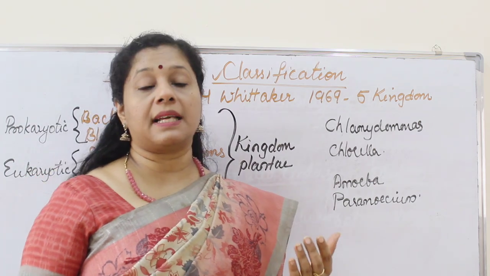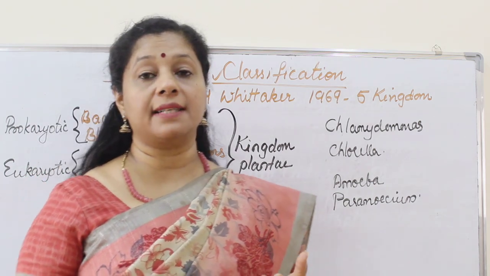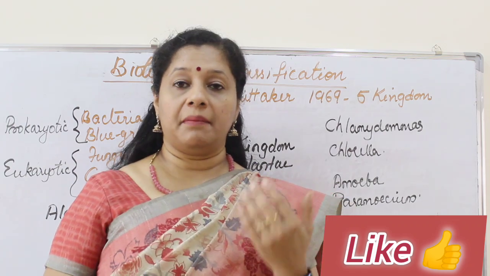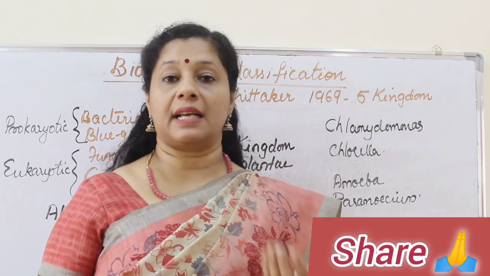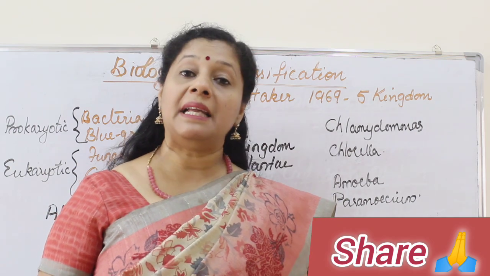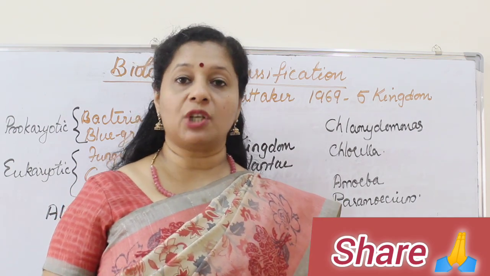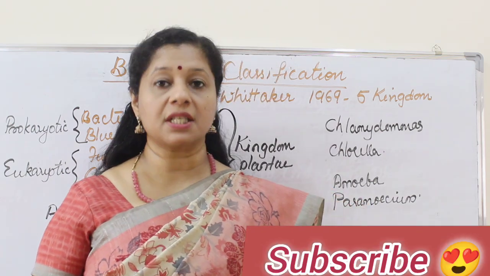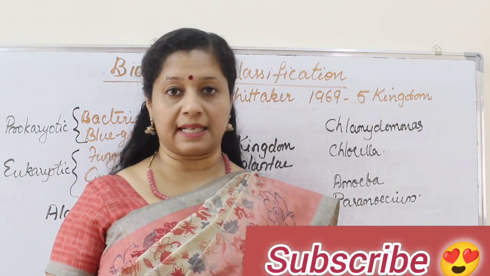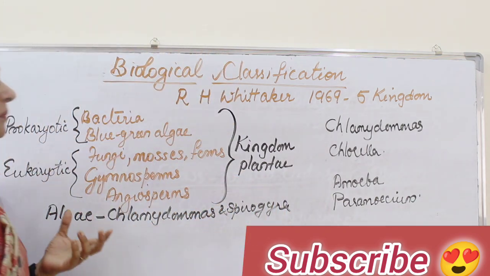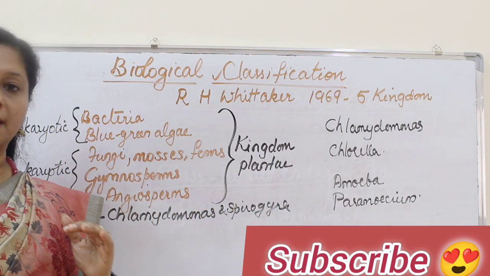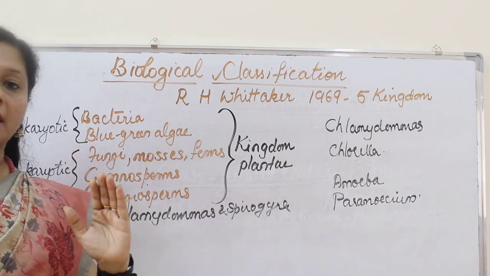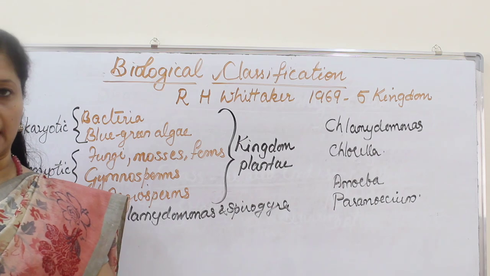This classification of classifying all organisms into five kingdoms rather than two kingdoms, what Linnaeus did, makes the characterization and classification easier and solved many anomalies which were present prior to this classification. That means a two-kingdom classification had some limitations. That's why we had to think of another classification. So the main problems were in two-kingdom classification, as we know, there are only two kingdoms, plant kingdom and animal kingdom. So every single organism should belong to either plants or animal category.